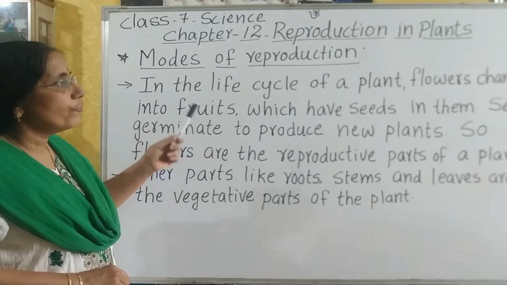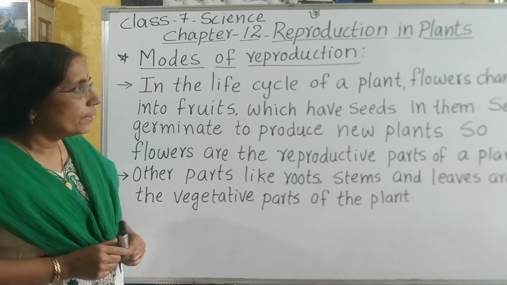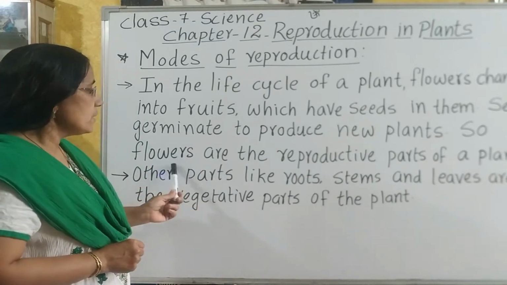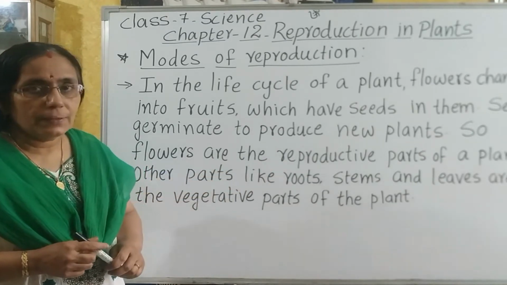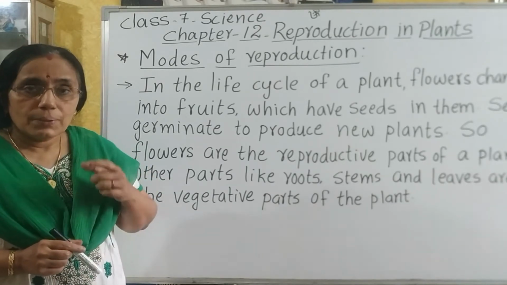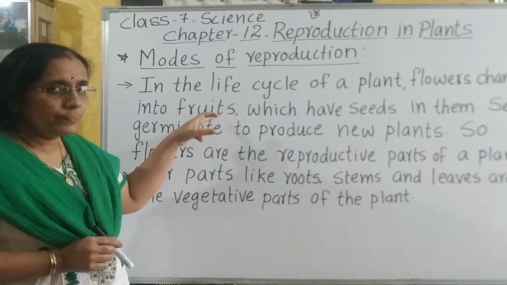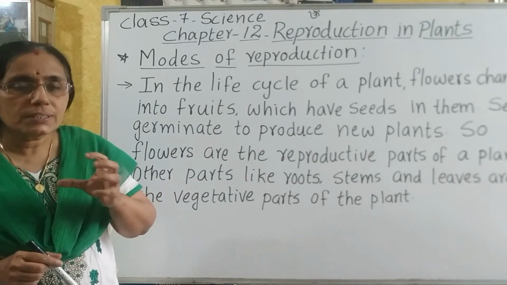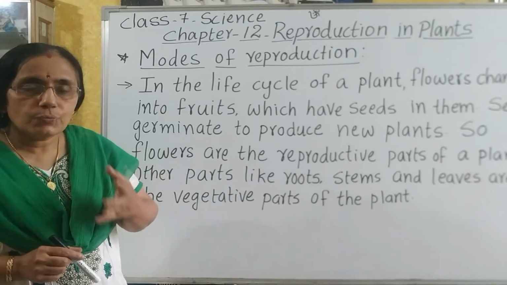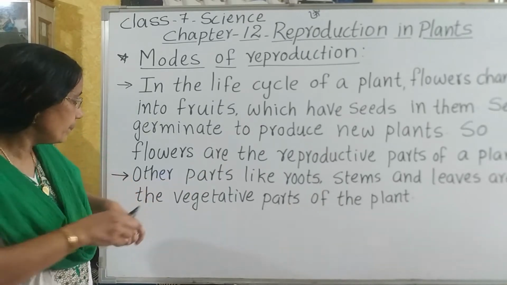In the life cycle of a plant, flowers change into fruits which have seeds in them. Seeds germinate to produce new plants. So, we can say that flowers are the reproductive parts of a plant. Why? Because the flowers, on getting maturity, change into fruits. And you know that inside the fruits, what is there? Seeds. And these seeds germinate to form new plants. So what we can say? Flowers are the reproductive parts of a plant.